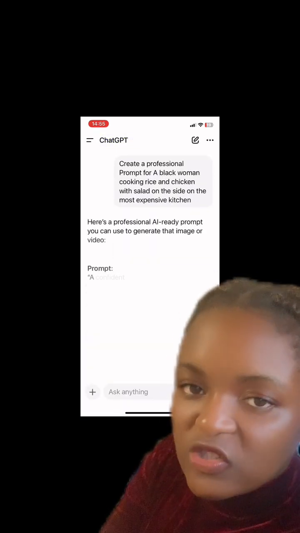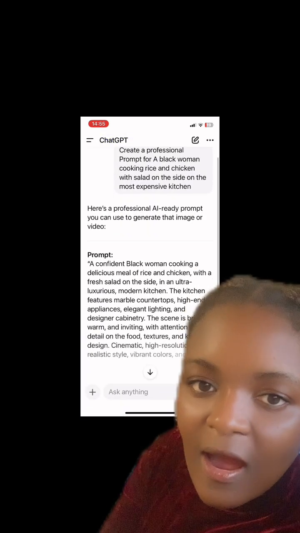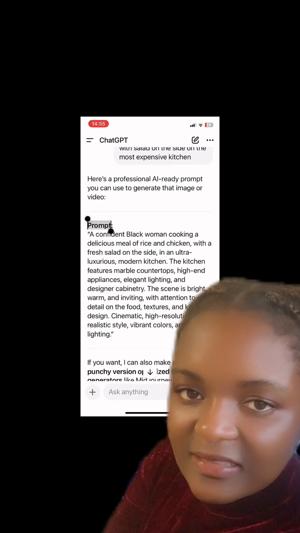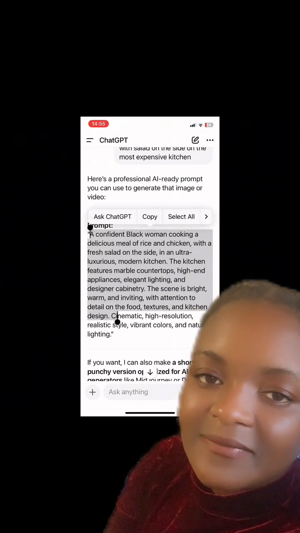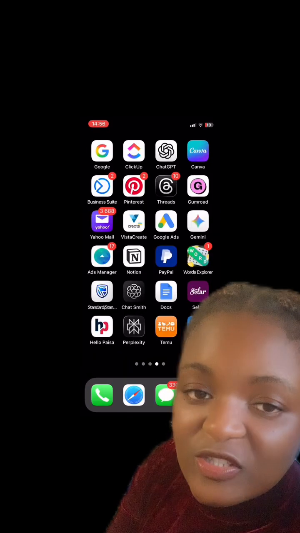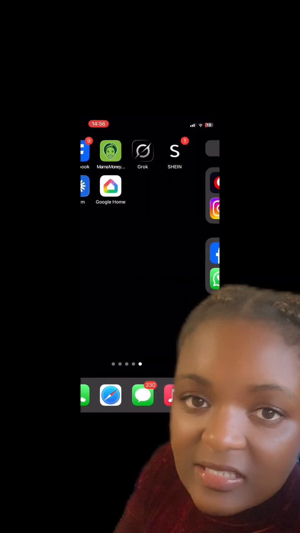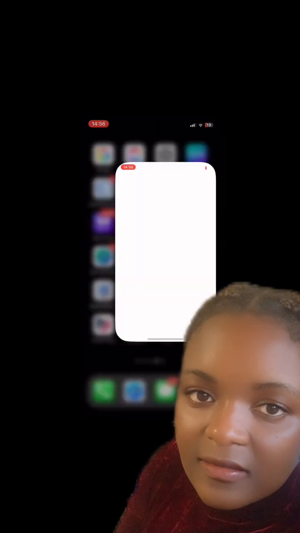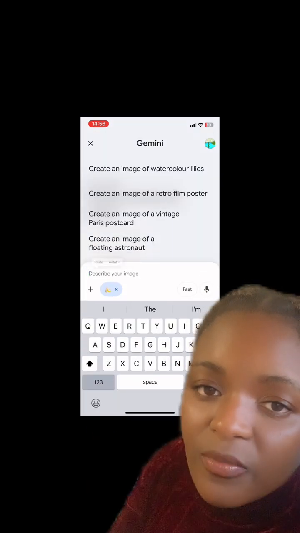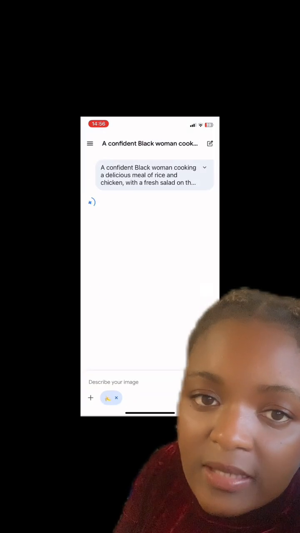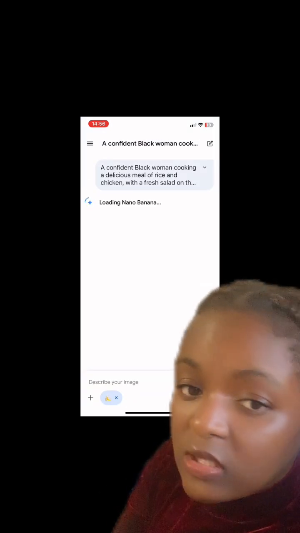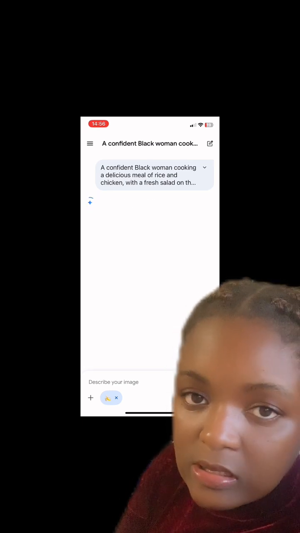So here is our prompt, right? We are going to copy this prompt. We copy this prompt and we go to Gemini. When we go to Gemini, we put our prompt. We need to create an image. We paste our prompt, then we click, then it starts loading the image. So here we were waiting for our image to load.